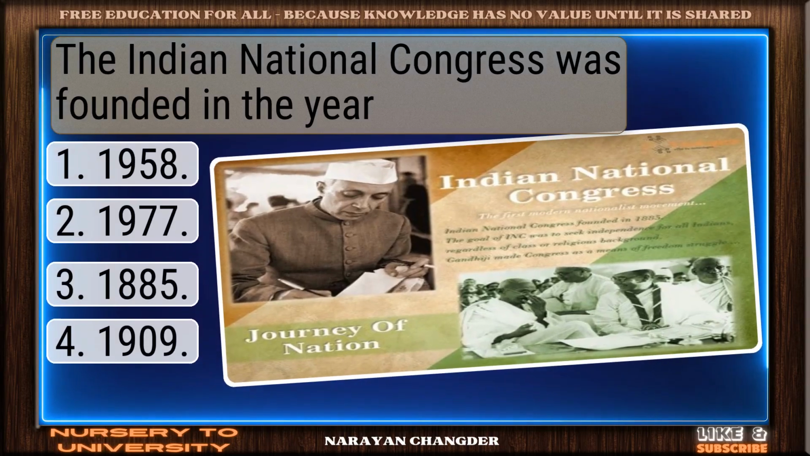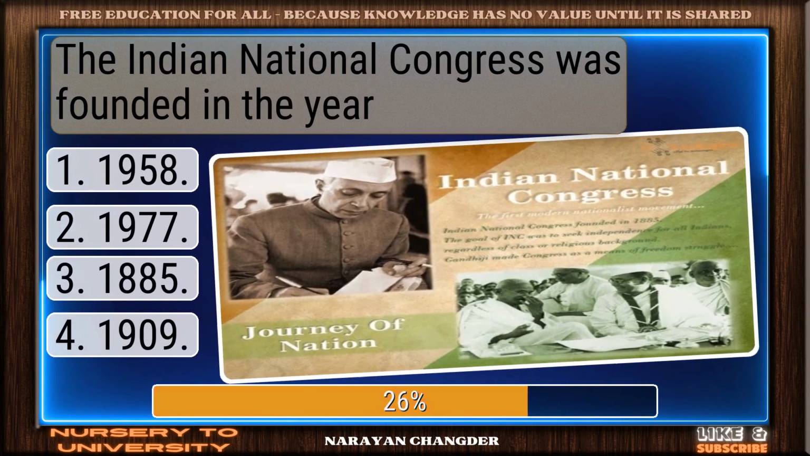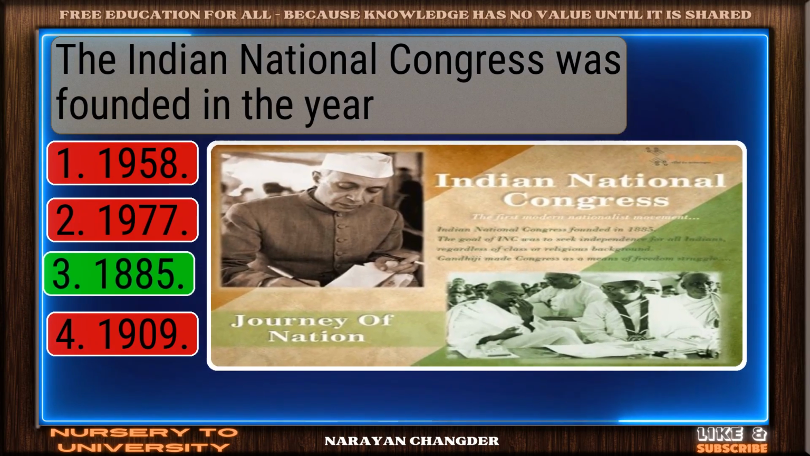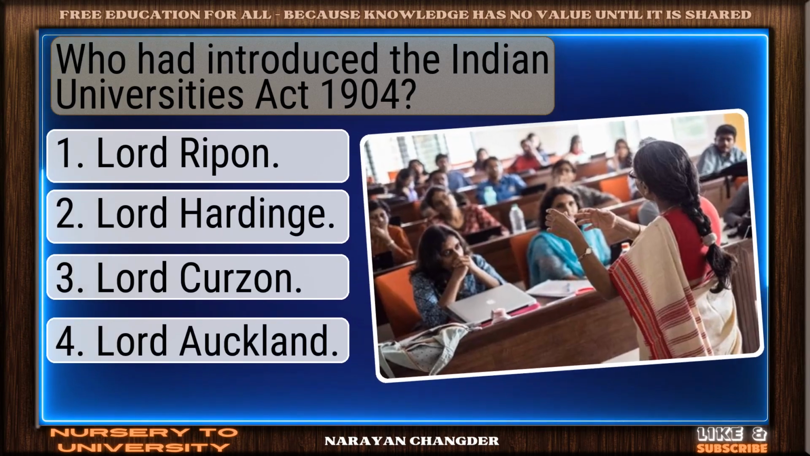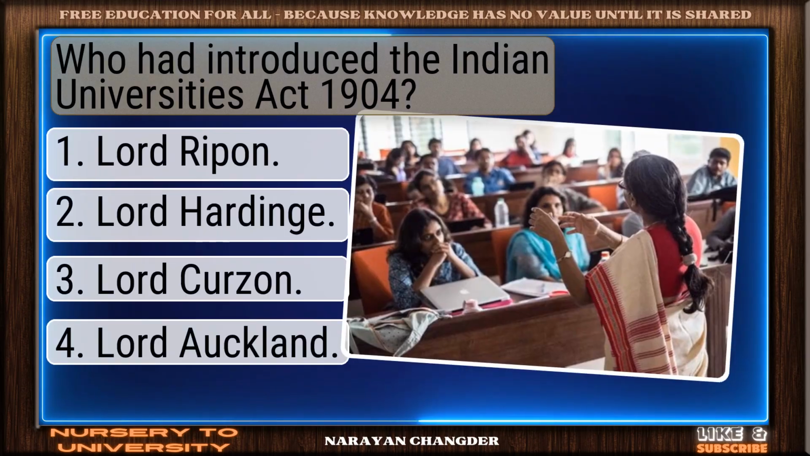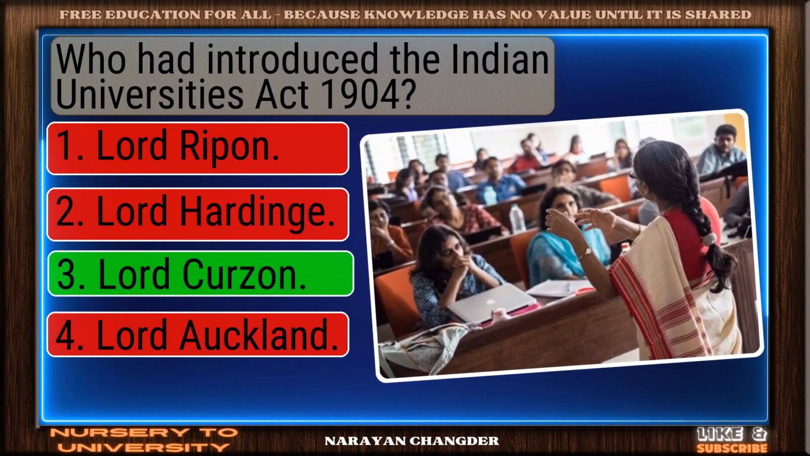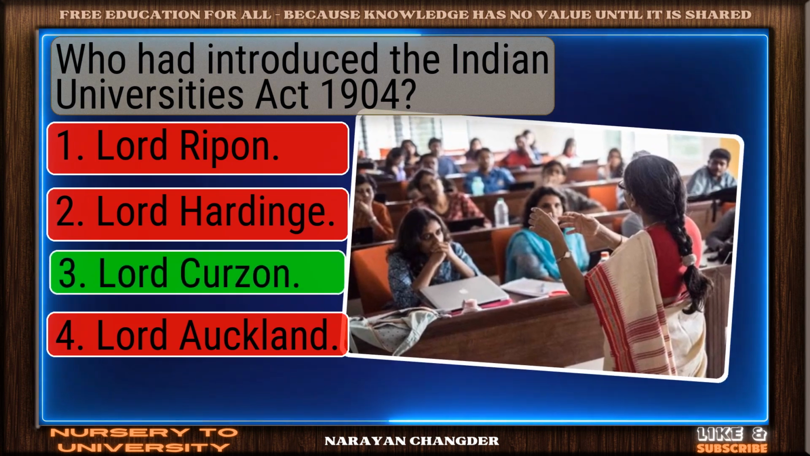The Indian National Congress was founded in the year. Well picked. 1885 is correct. Who had introduced the Indian Universities Act 1904? Good job. Lord Curzon works well.